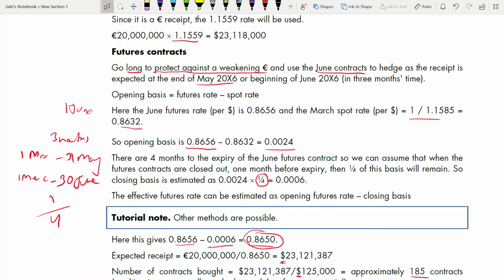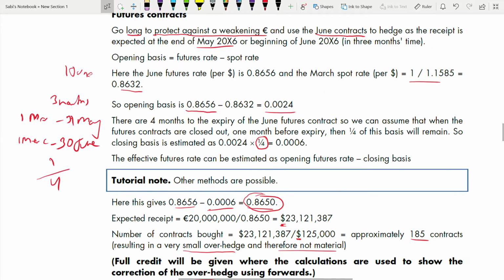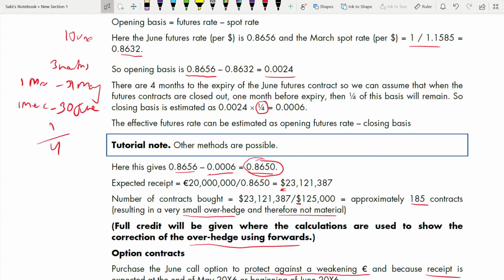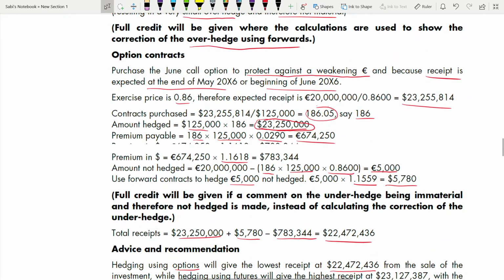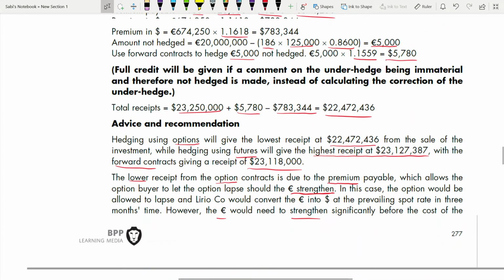Option is no chance. So based on the highest receipt, we will go for future. You can even go for forward if you have a justification, but let's take future in this case. What is the amount of future? It is 23,127.